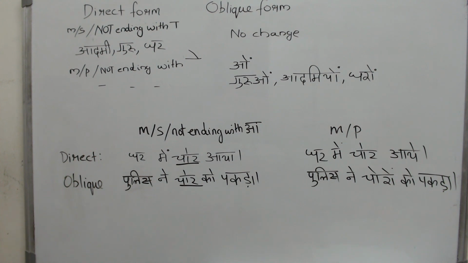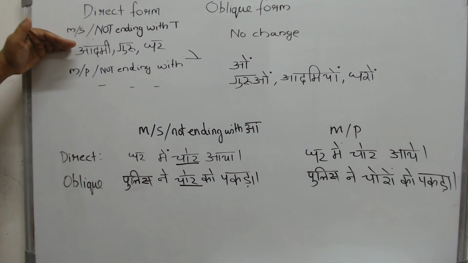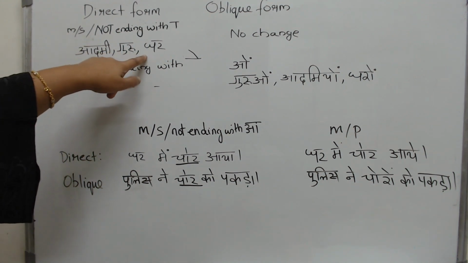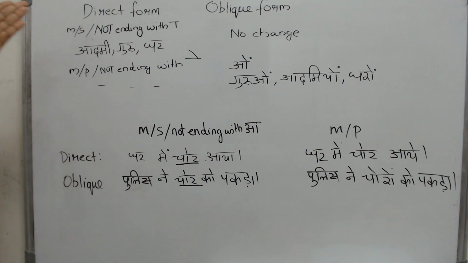That's all. Finished. Now what about the male plural words not ending with a ki matra? What changes do they have? First let us understand how they look. If you see the plural of these words, you will get an idea. Can you tell me what is the plural of ghar or vriksh or phal or fool? There is no change in the basic structure. It is just the same.